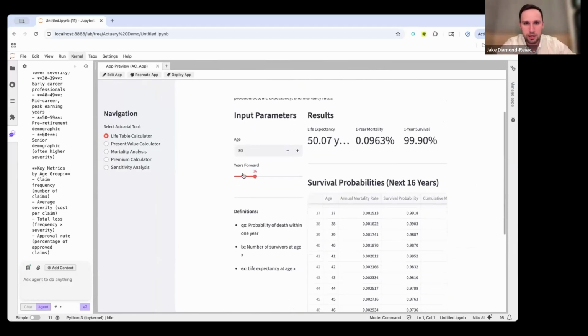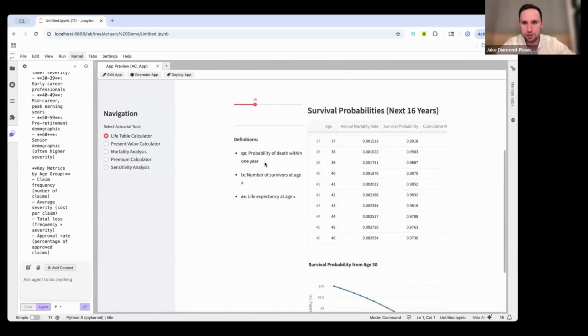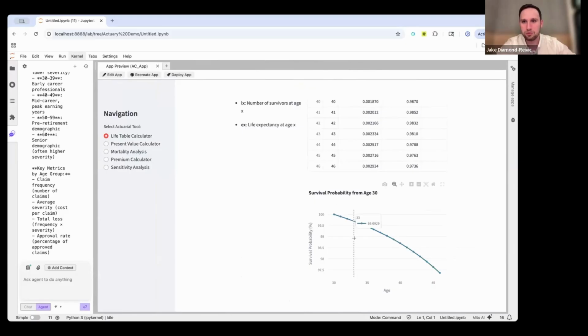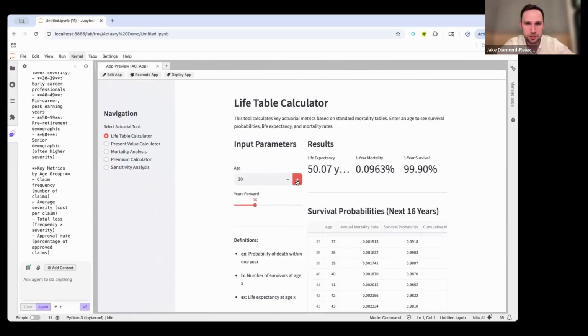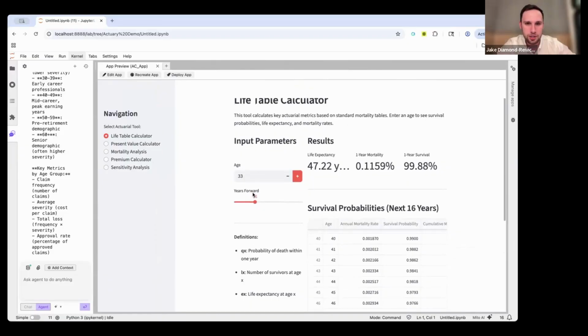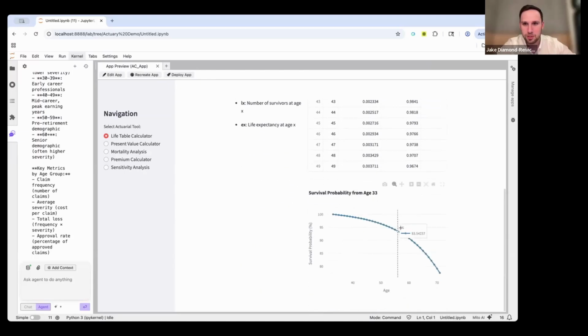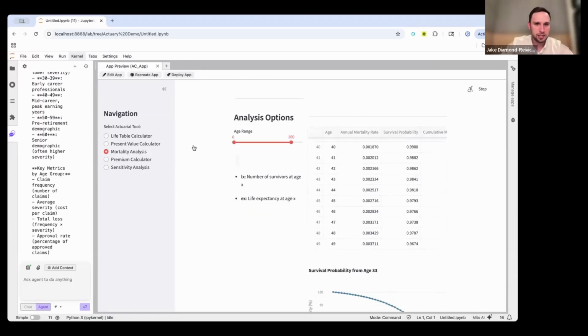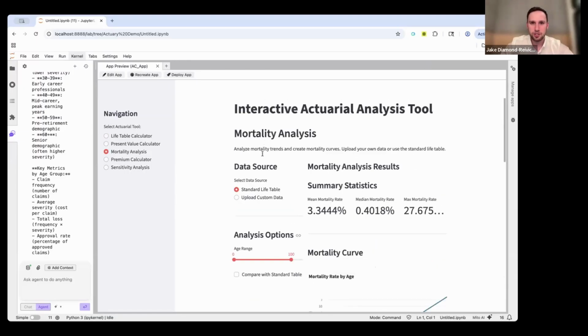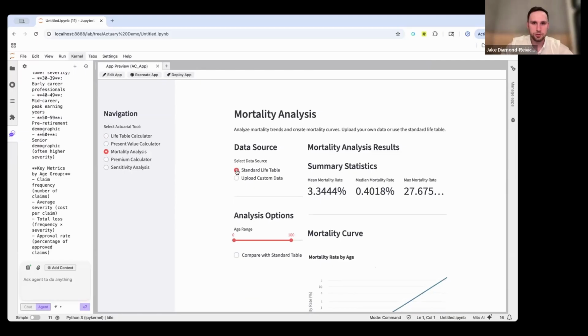So for example, I have these input parameters here, and I'm getting the survival probability at different ages. Let's say I want to change this to 33. I want to make years forward 38, and you'll see these numbers will be reflected there. We also have mortality analysis here. So I can say, do I want to use the standard life table or upload a custom table that I have maybe?